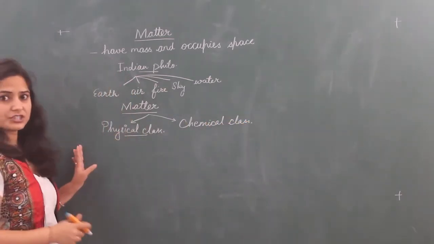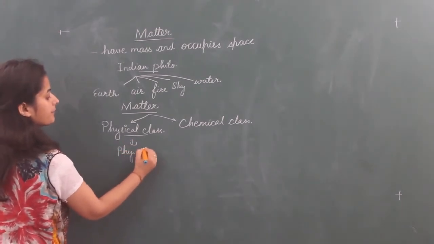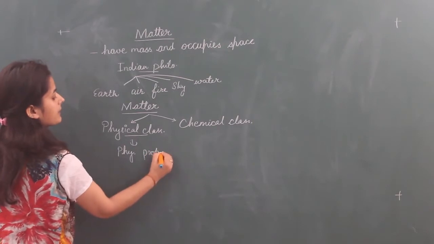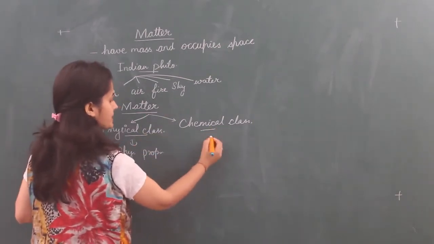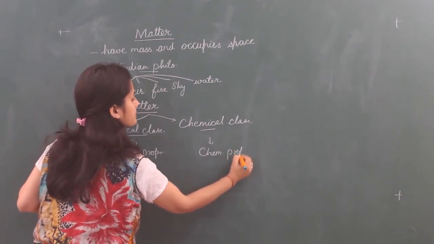Physical classification is based on physical properties of the substance, and chemical classification is based on chemical properties of the substance.